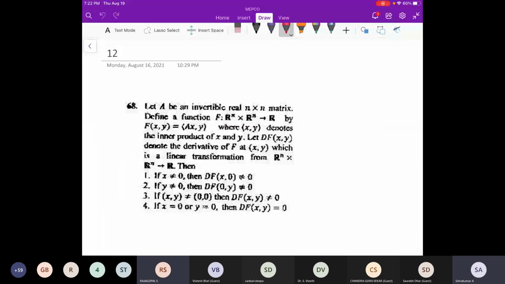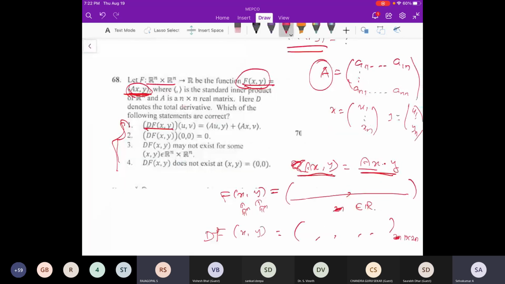Sir, in this problem also, the same: the inner product of Ax comma y equals (Ax) whole transpose into y. We have to calculate like that. No, I don't understand actually, this problem you are asking. Yes, sir. Inner product of u comma v equals u transpose into v. Similarly, inner product of Ax comma y equals (Ax) whole transpose into y. Okay, that is the formula.